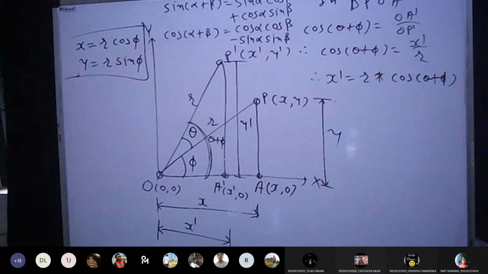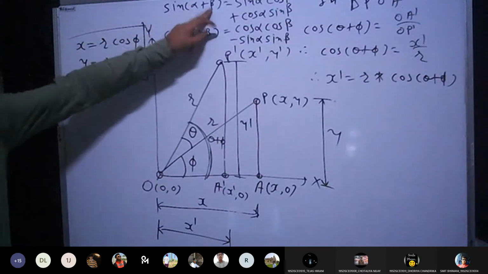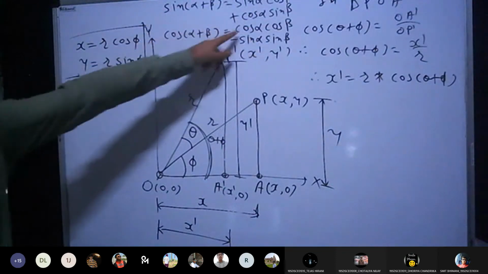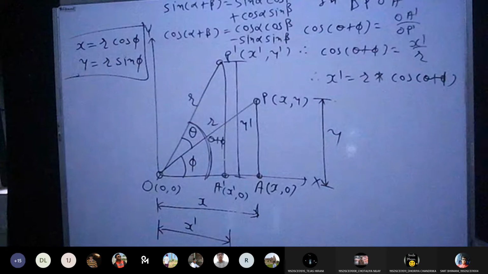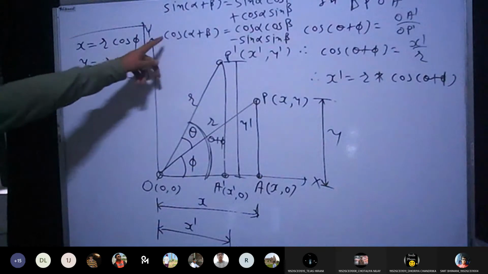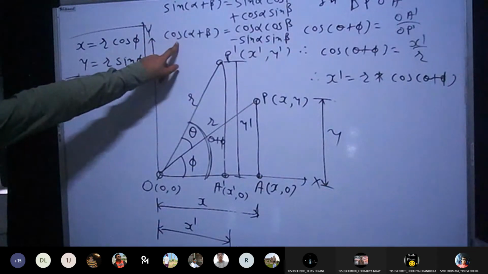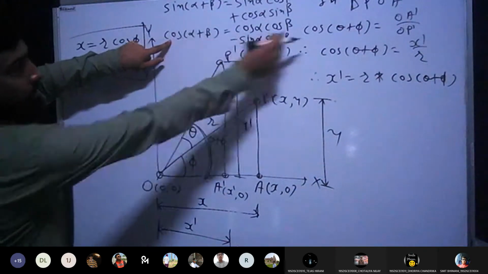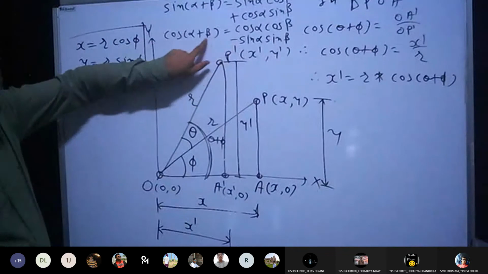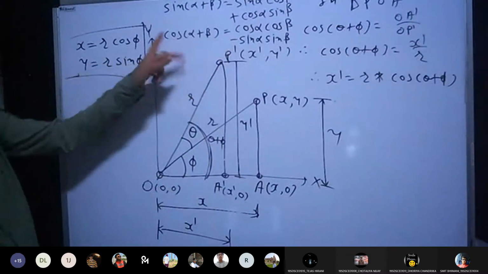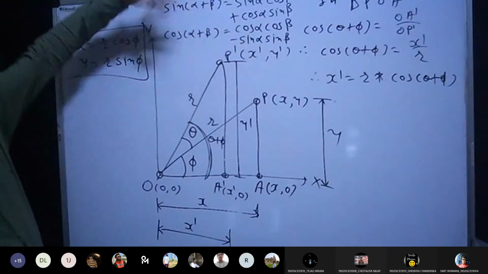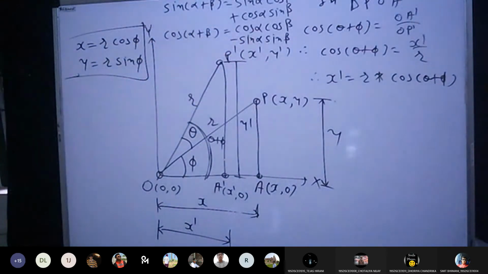So, are you able to remember this? Sin alpha plus beta is sin alpha cos beta plus cos alpha sin beta. Cos alpha plus beta is cos alpha cos beta minus sin alpha sin beta. To remember this, whenever you are talking about cos, the same thing is applied in both cases, cos alpha cos beta, and the sign is changed. Plus is changed to minus, and then you reverse it, sin alpha sin beta. For sin there is no change in sign, but the change is in the trigonometric function.